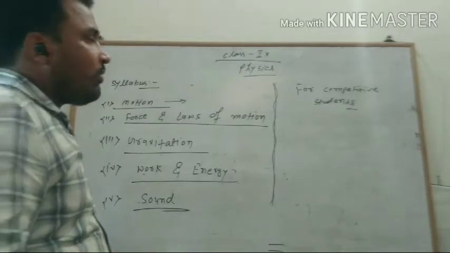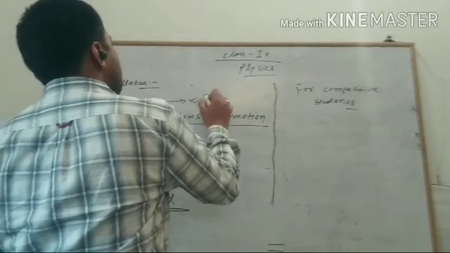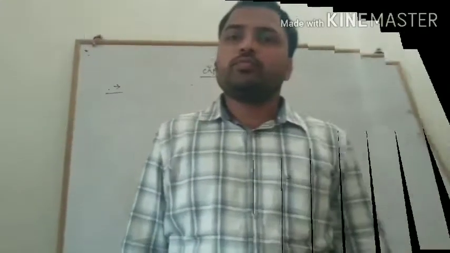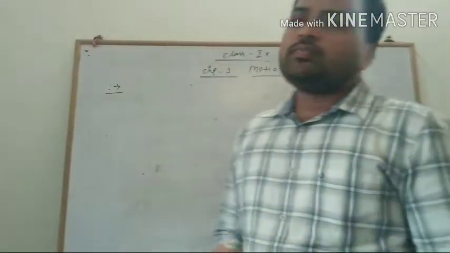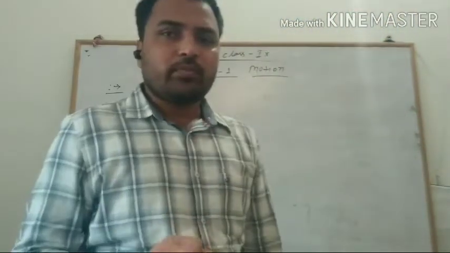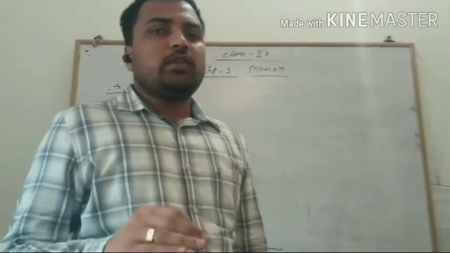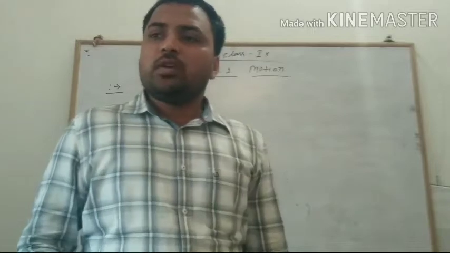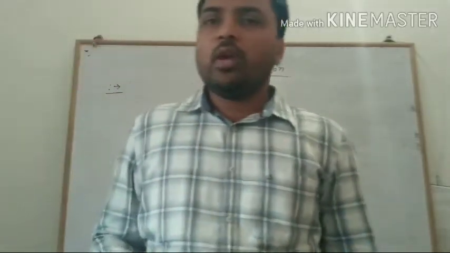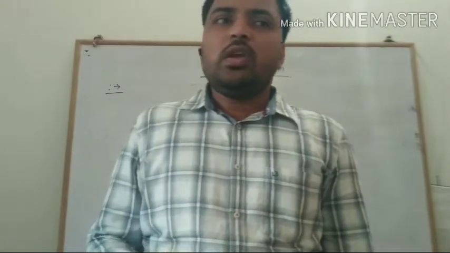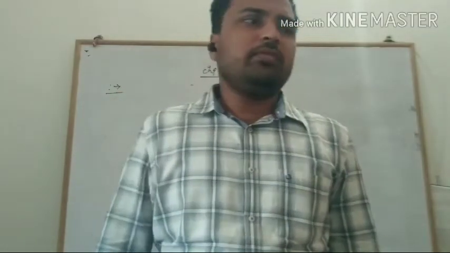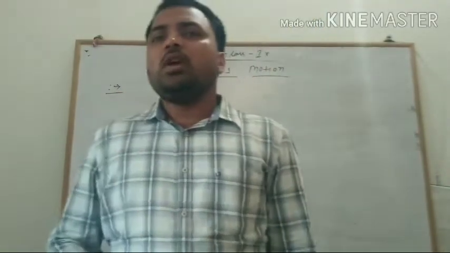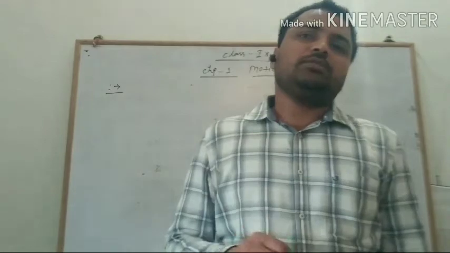So we will start with the first chapter, that is, now we understand the concept of motion. And firstly we understand what motion is. Basically, if we consider any moving bodies, they have a common characteristic.